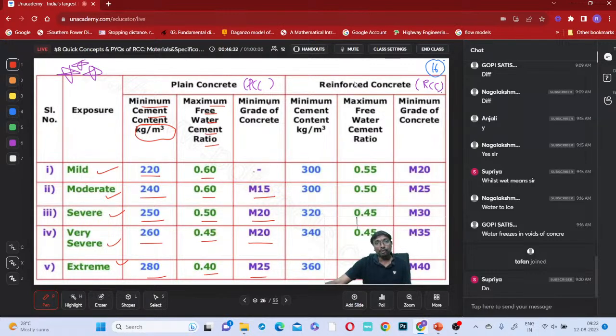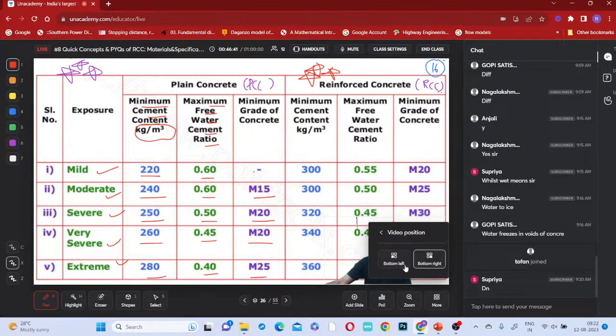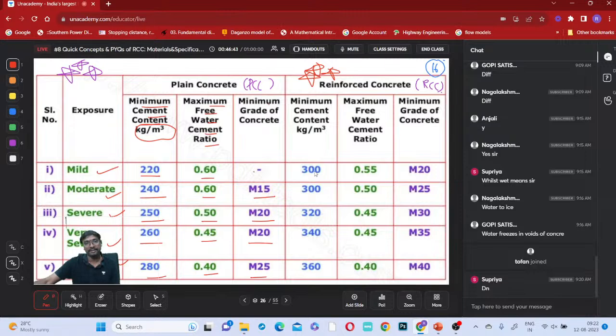And for reinforced cement concrete, these values are very important to remember. Even if you don't remember PCC values, it does not matter, but RCC values you have to remember definitely, because questions will definitely come from this. Minimum cement content 300, 300, 320, 340, 360 kg per meter cube. Maximum free water cement ratio 0.55, 0.5, 0.45, 0.45, and 0.4. And the grades of concrete: M20, M25, M30, M35, and M40.